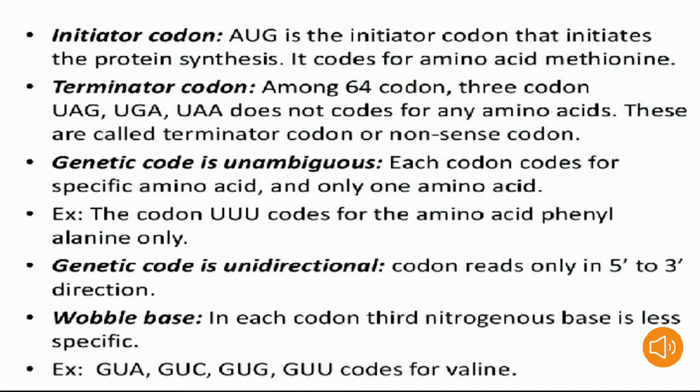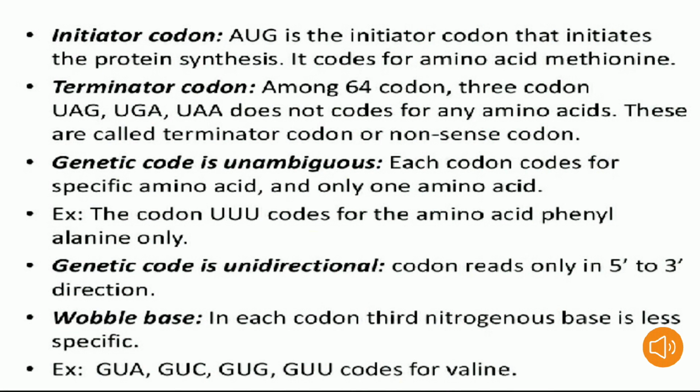So here you can see that genetic code is unambiguous. It means each codon codes for a specific amino acid and only one amino acid. Example, the codon UUU codes for the amino acid phenylalanine only. Genetic code is unidirectional. Codons are read in the 5' to 3' direction only. Wobble base. Now what is the meaning of wobble base?